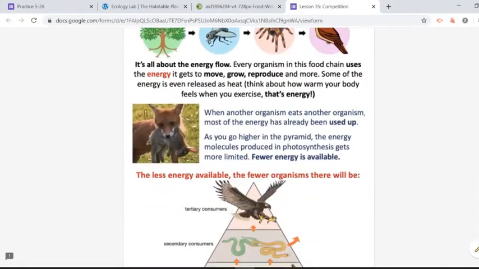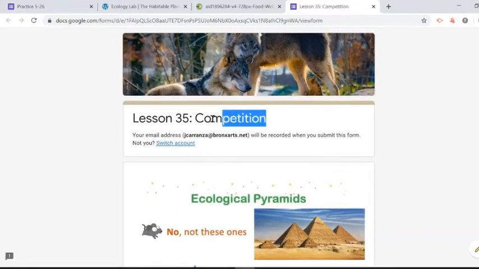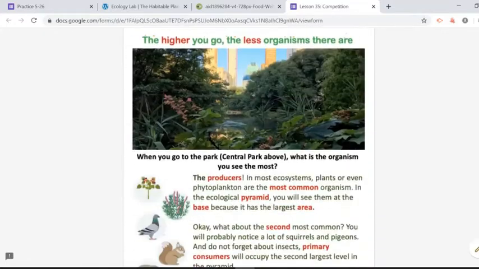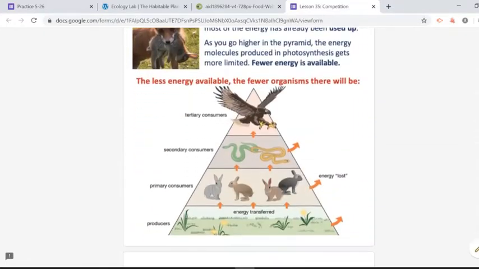But this time around, we're going to add the concept of competition. And the reason we have competition in any given ecosystem in the natural world is because we never have an infinite amount of food. In nature, we're never going to have an infinite amount of plants, an infinite amount of rabbits, an infinite amount of any single organism. They're always going to be limited in numbers. That means that if you're a primary consumer, you have a limited amount of food that you have available.